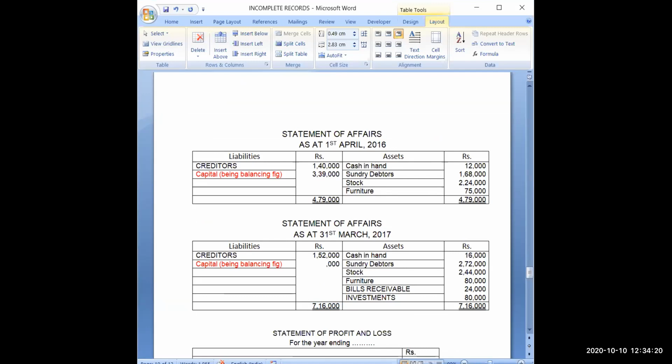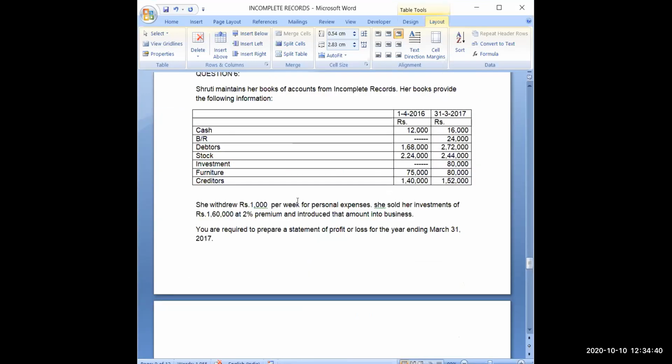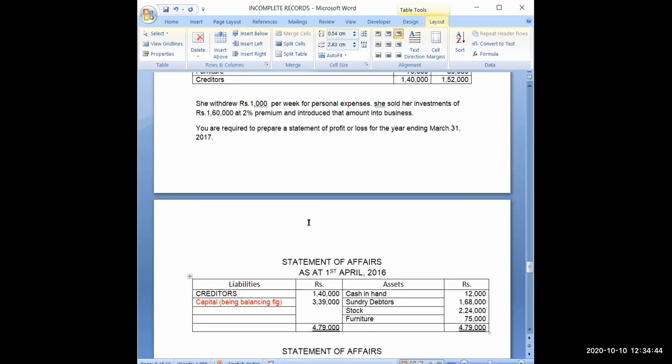And then 2 plus 4, 6, 5 plus 6, 11. Then 1 will be carried, 1 plus 1, 2, and 5 will be here. That way I have found the opening capital as well as the closing capital. Drawings are given in the question, and additional capital is also given. So if I want to ascertain the amount of additional capital, how will I ascertain it?